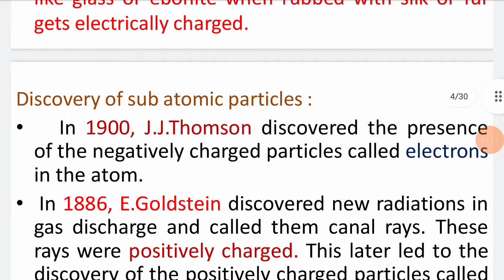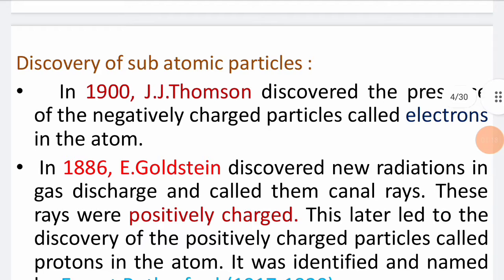Now let us see about the discovery of the subatomic particles. In 1900, J.J. Thomson discovered the presence of negatively charged particles called electrons in the atom. He was the first person who discovered the electrons present in the atom.